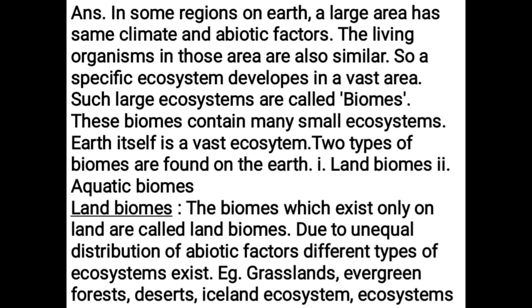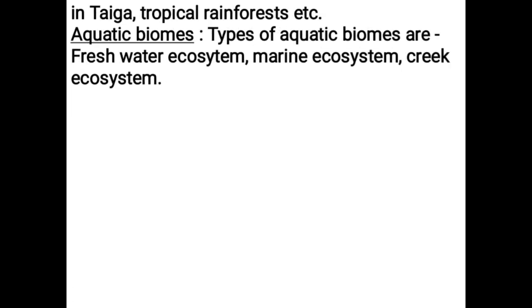Land biomes. The biomes which exist only on land are called land biomes. Due to unequal distribution of abiotic factors, different types of ecosystems exist. Example: grasslands, evergreen forests, deserts, Iceland ecosystem, ecosystems in taiga, tropical rainforests, etc. Aquatic biomes. Types of aquatic biomes are freshwater ecosystem, marine ecosystem, creek ecosystem.